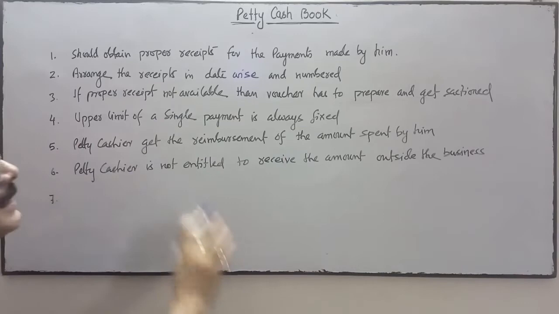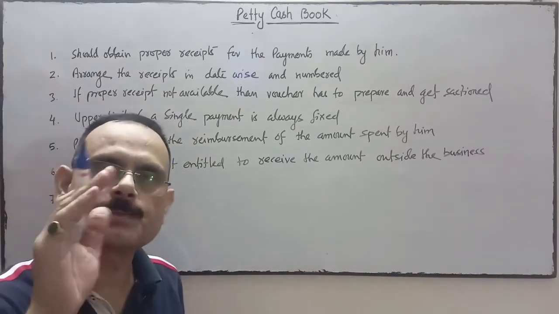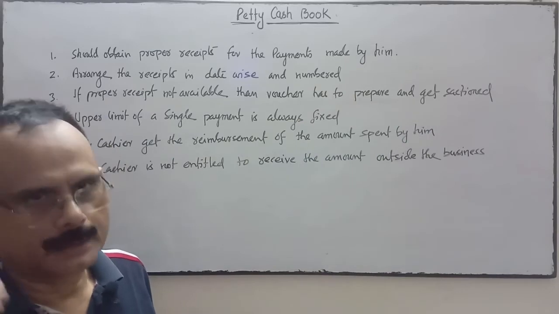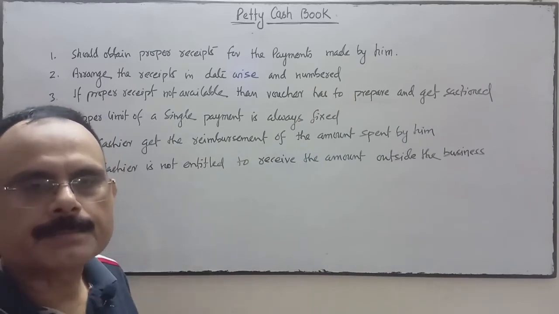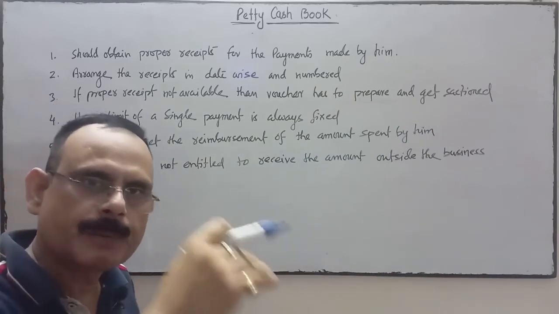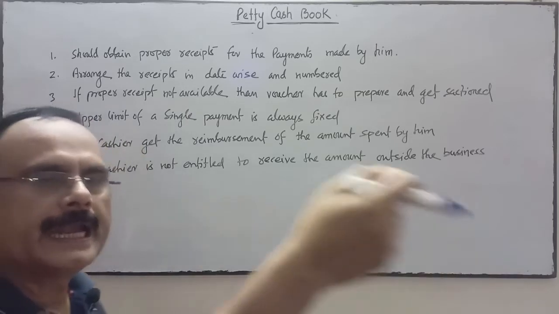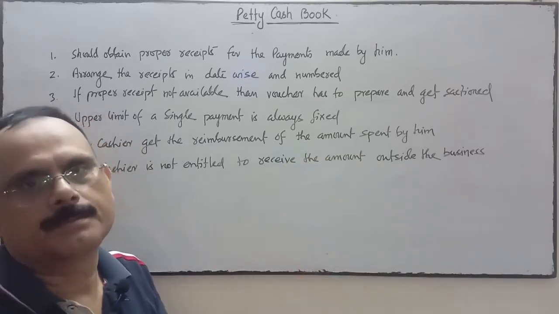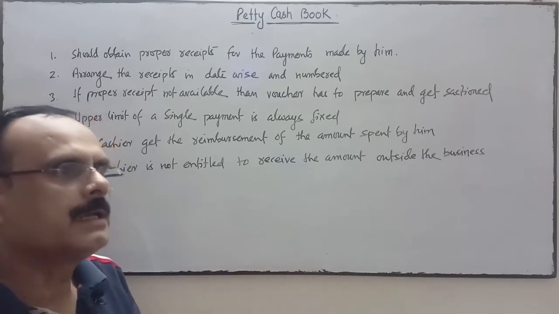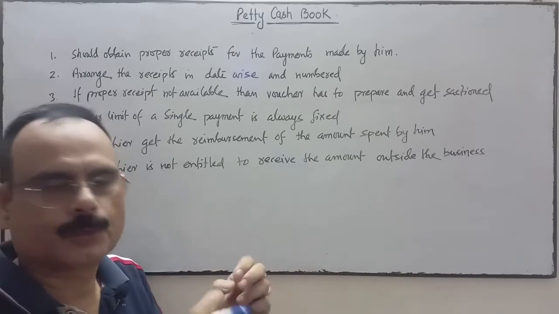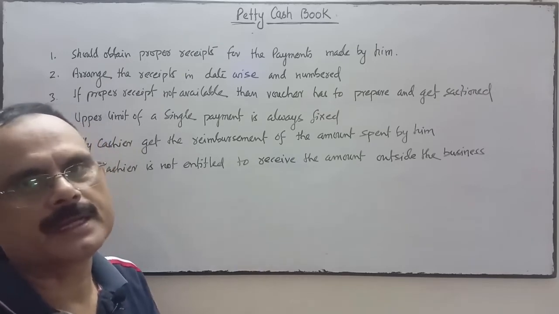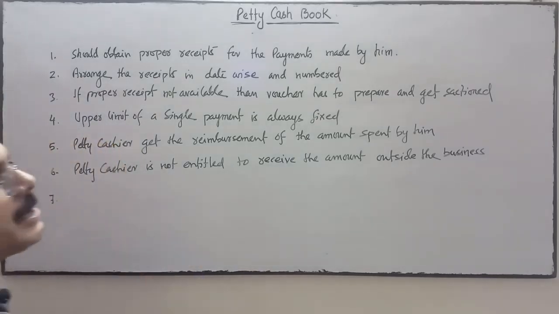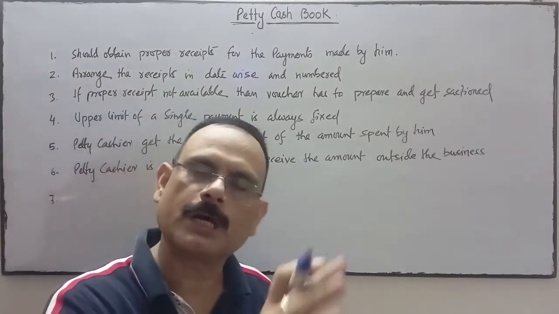The petty cashier gets reimbursement of the amount spent by him from the head cashier, after verification of his petty cash book and the receipts or whatever documents he has given to the head cashier. The petty cashier is not entitled to receive any amount from outside.